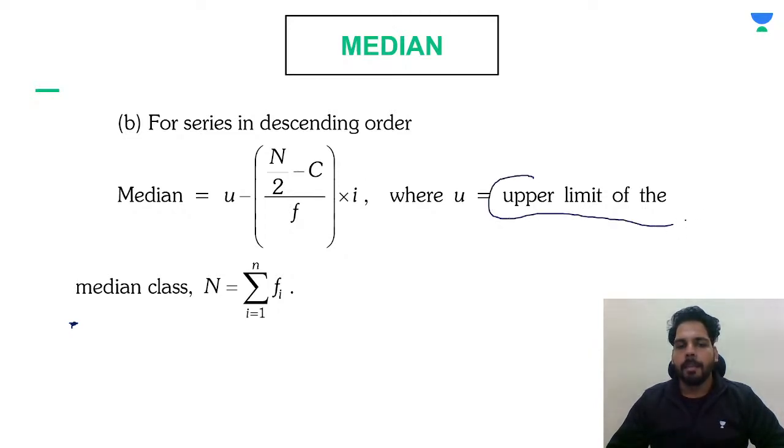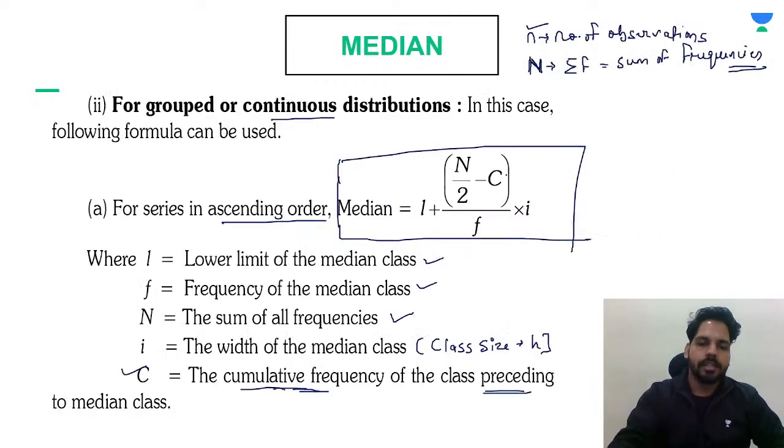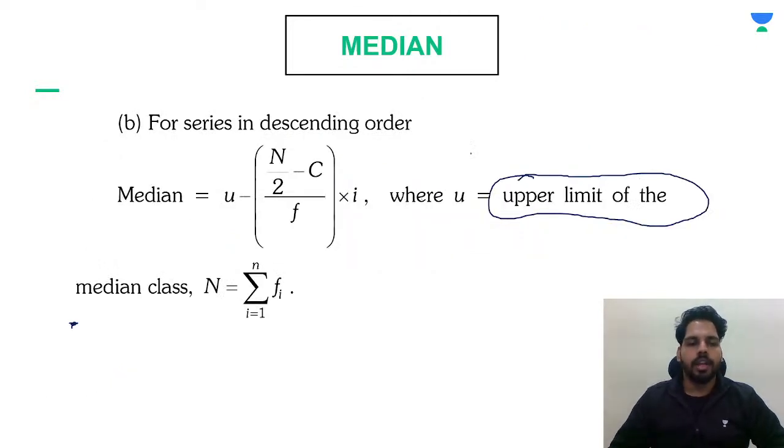Here you are using the upper limit of the median class. Previously you were using the lower limit, as you can see over here, L plus. If it is given in descending order, then you have to use U, which is your upper limit. Understood? Like this you can easily find the median.